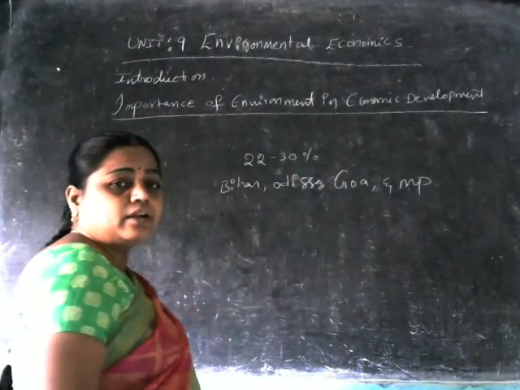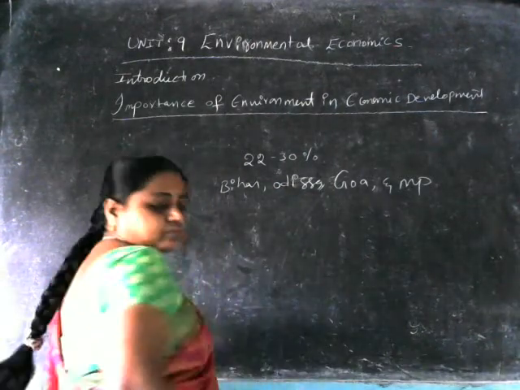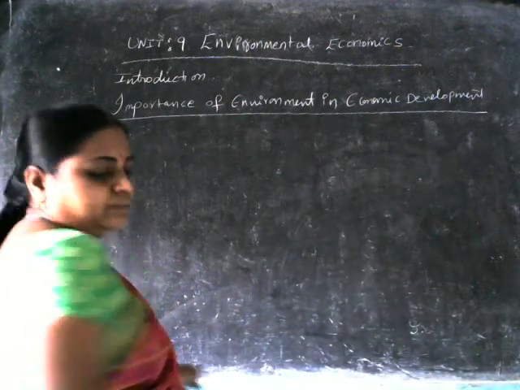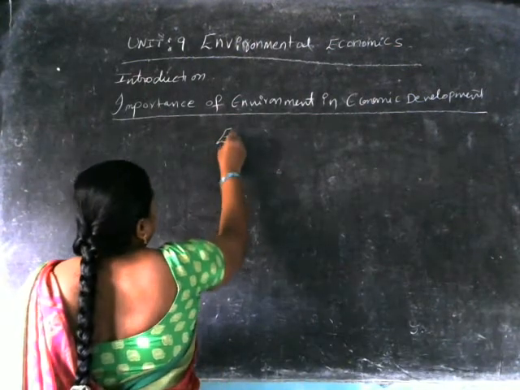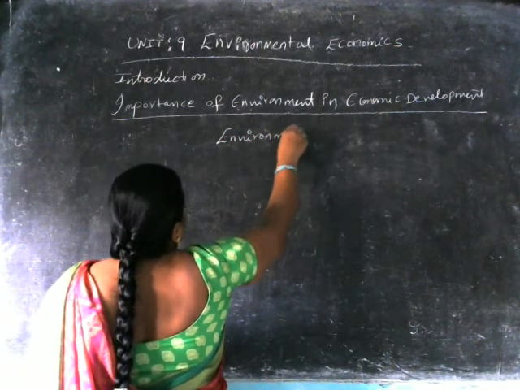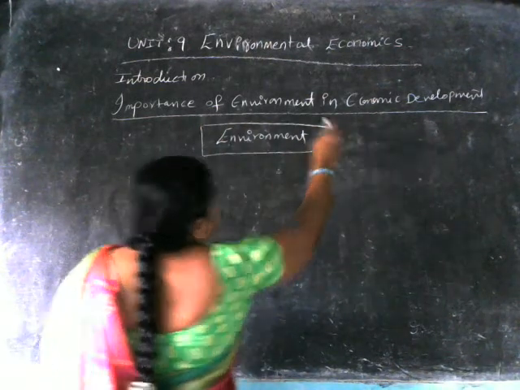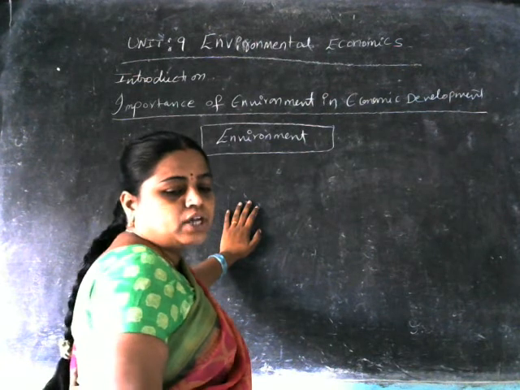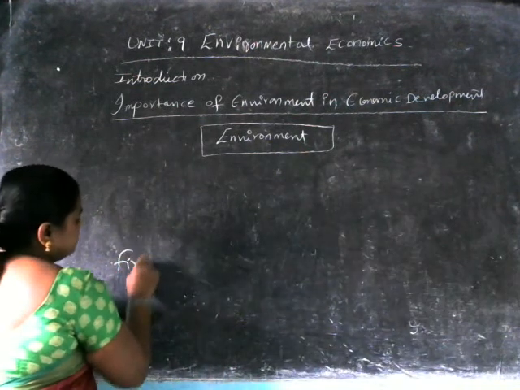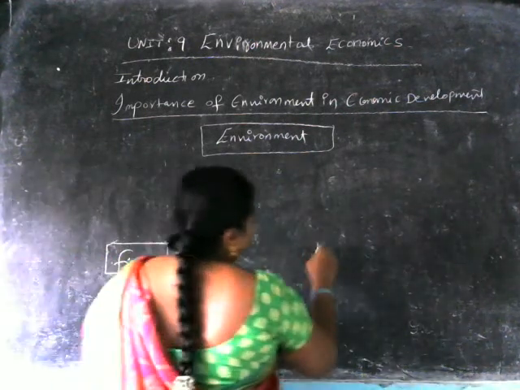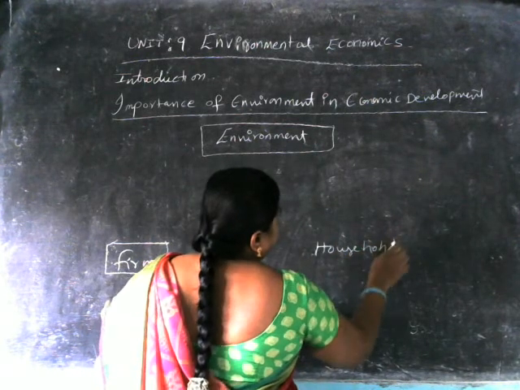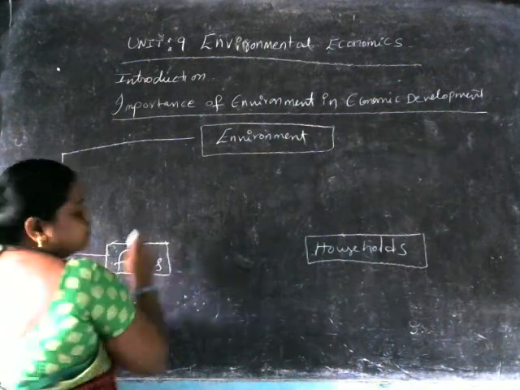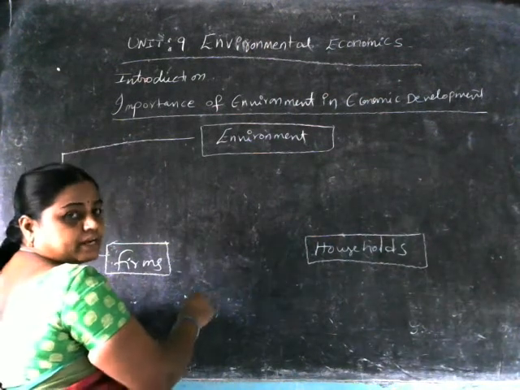So how is the interlinkage there? Now you can observe this particular graph here. Environment, and how the environment, the farms and the households maintain the interlinkage.